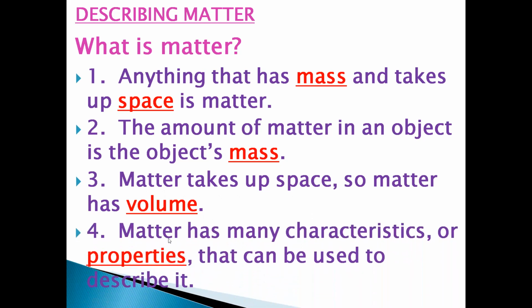Next, matter has many characteristics or properties. Properties are characteristics. So the answer is properties. Matter has many characteristics or properties that can be used to describe it. So we have these properties of matter. Matter has space, matter occupies space, matter has mass.